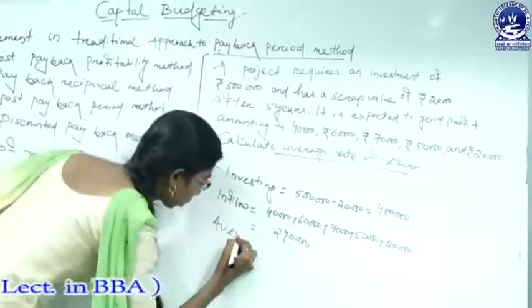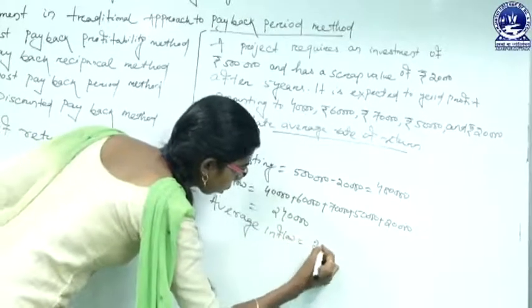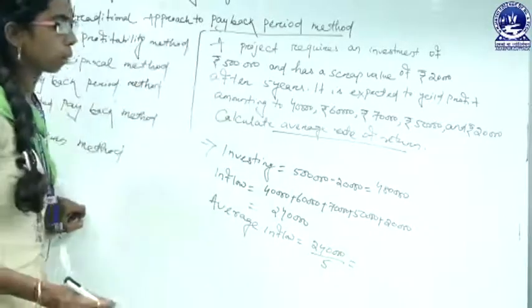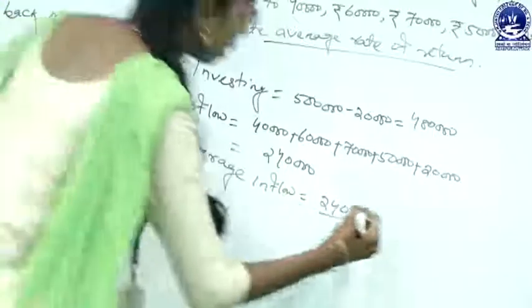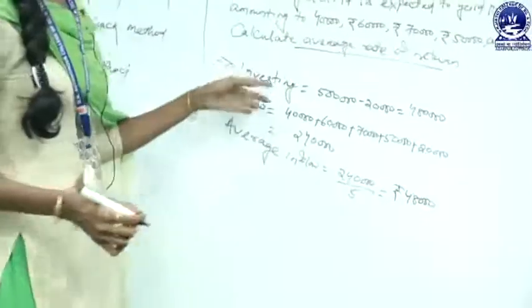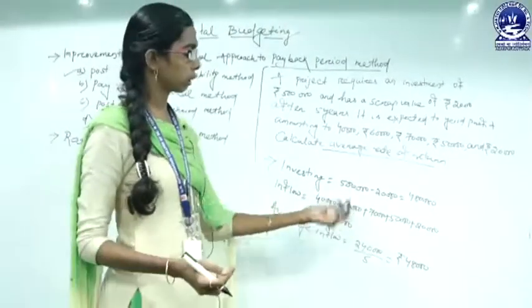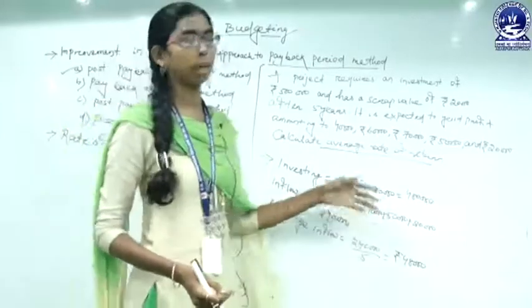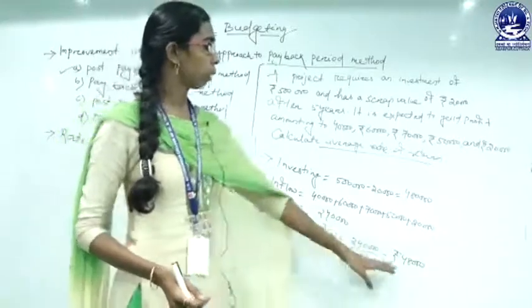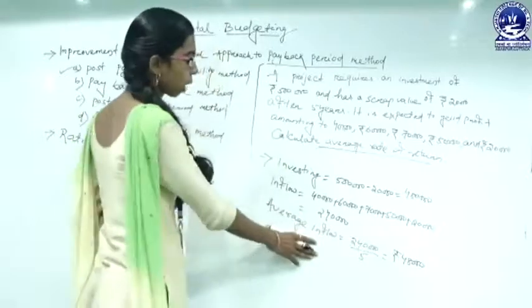For that, we must calculate the average inflow or average profit. So our average profit will be 2,40,000 divided by 5. It will be 48,000. Means we are getting 40,000 one year, next year we are getting 60,000, but if we take an average of all the 5 years, we can say that each year we are getting 48,000. So this is our average profit or average inflow.